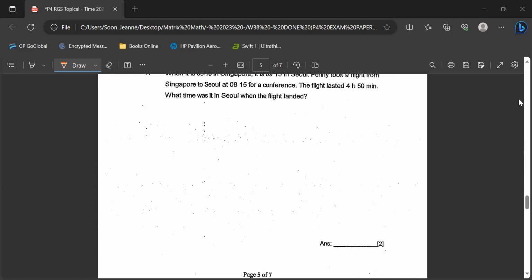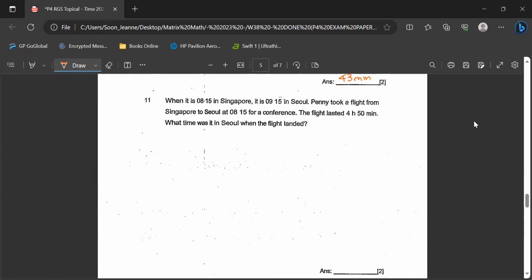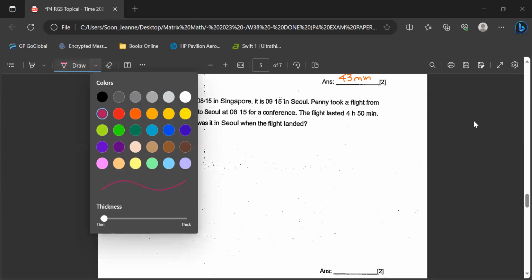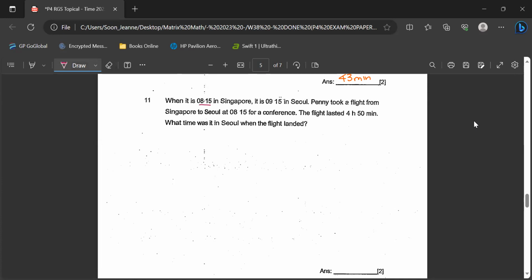Oops, sorry. Wait, okay. When it is 0815, you see it's the 24-hour clock format. So 0815 in Singapore is 0915 in Seoul. Penny took a flight from Singapore to Seoul at 0815 for a conference. The flight lasted 4 hours 50 minutes. This is the duration. What time was it in Seoul when the flight landed?